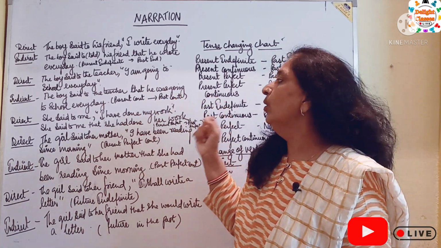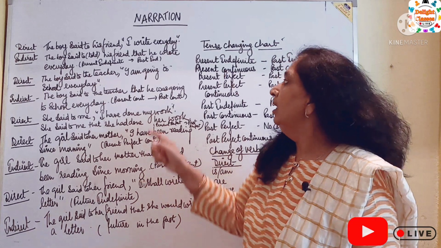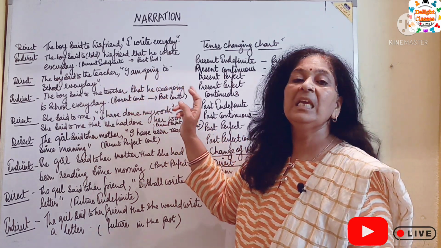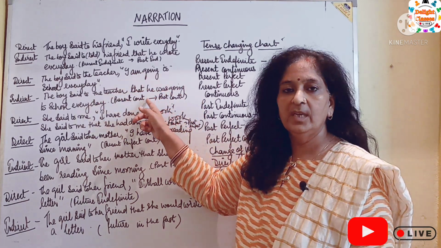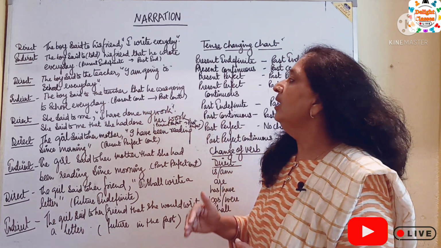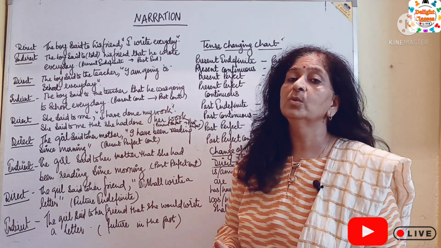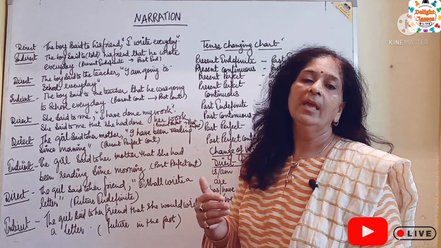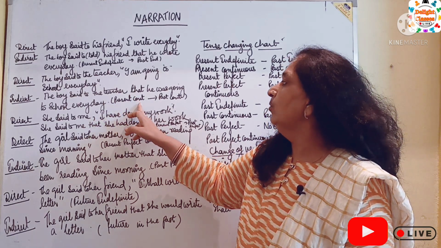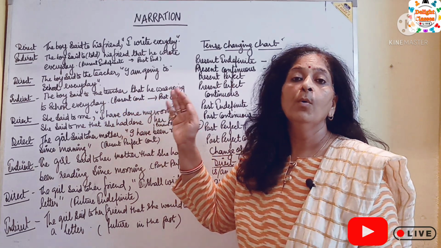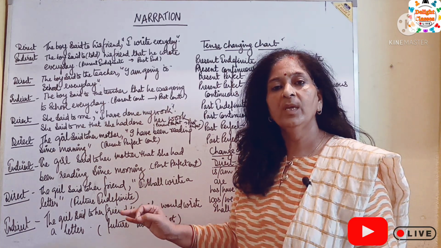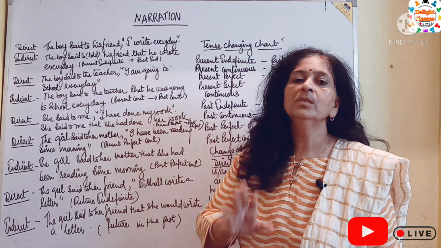I is changed into he and am is changed into was. In this sentence, present continuous tense is changed into past continuous tense. I am going, he was going.